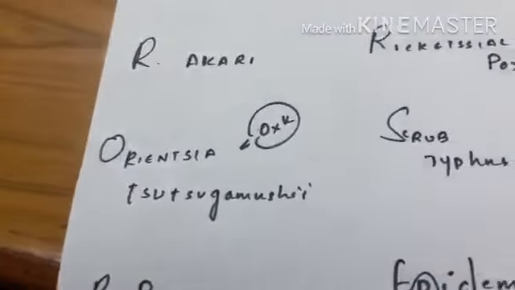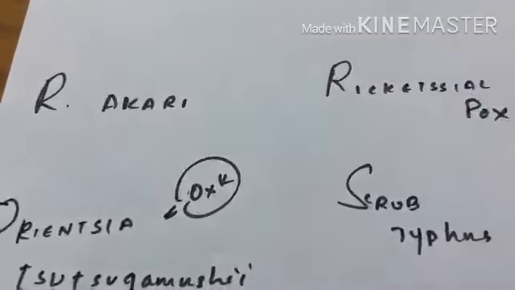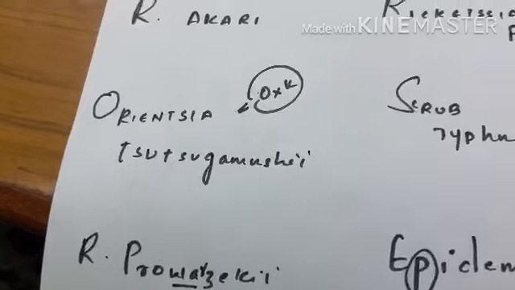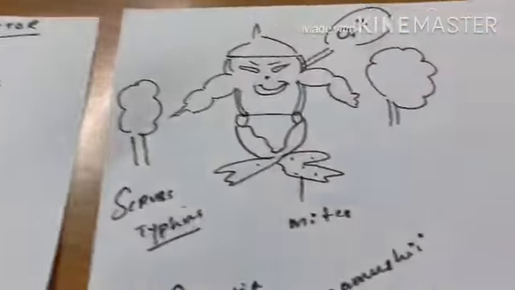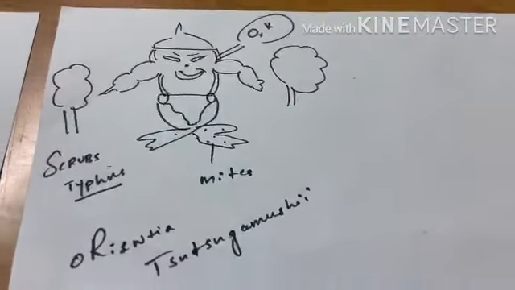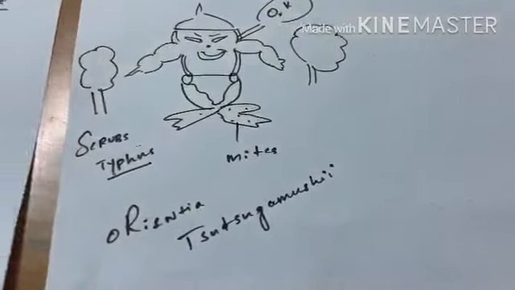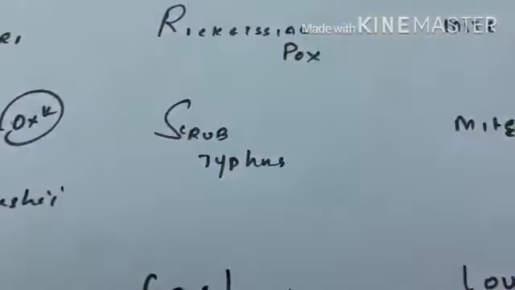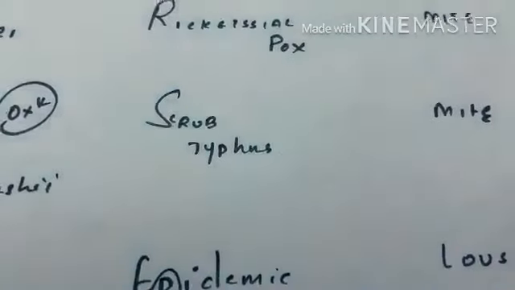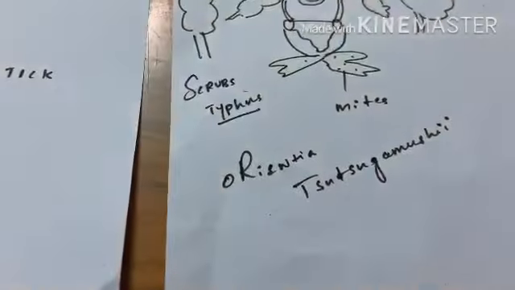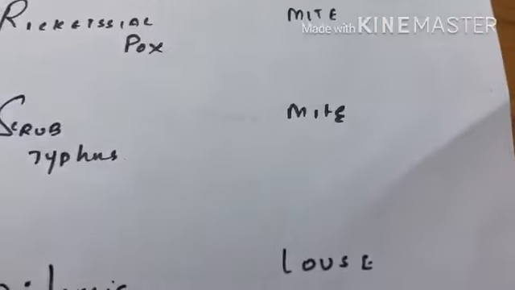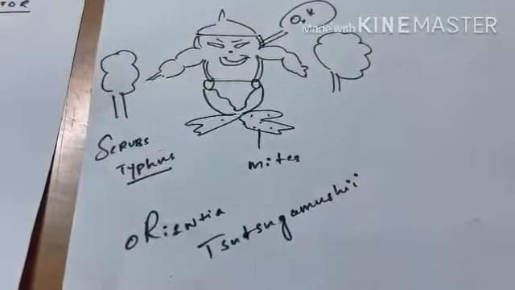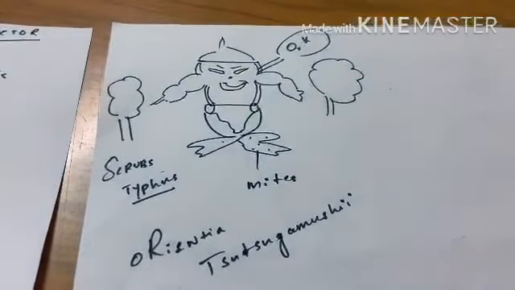Next, coming to Orientia tsutsugamushi. Tsutsugamushi is a Japanese name. So immediately you need to remember our wrestler in forests. So forests are scrubs. So Orientia tsutsugamushi in scrubs causes scrub typhus with mite on his legs. Vector is mite. And he says okay, and the importance of okay I will tell you later.